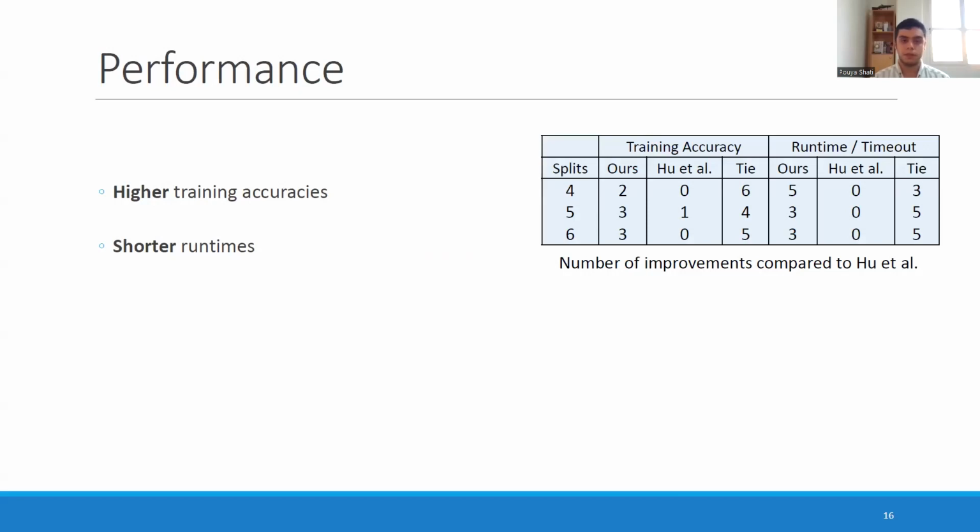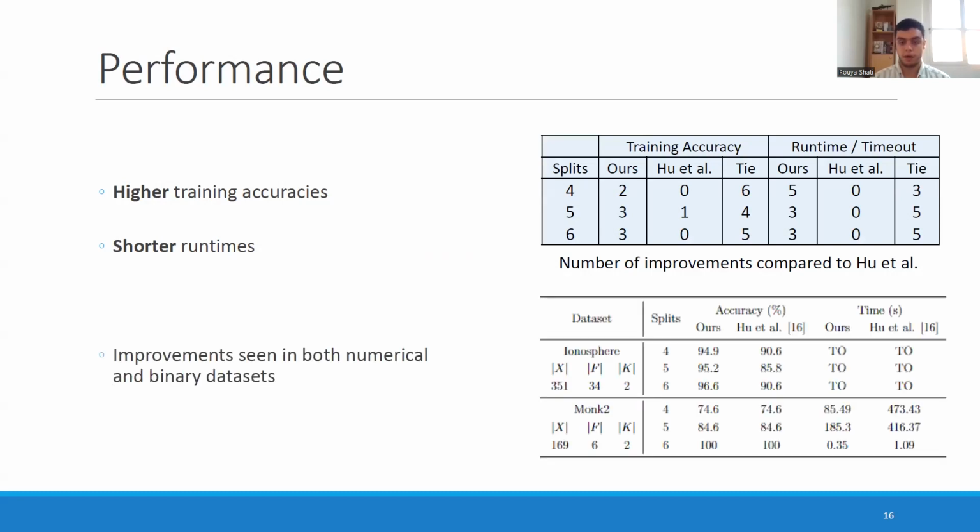The first set of results is focused on performance. We see that we are able to get higher training accuracies and shorter run times compared to the state of the art. And the surprising part is that the improvements do not only happen for highly numerical data sets. For example, in this table, you see that for the Monk2 data set, which is a mostly binary data set, there are a small number of potential values for each feature. You're still getting a very significant boost in terms of runtime.